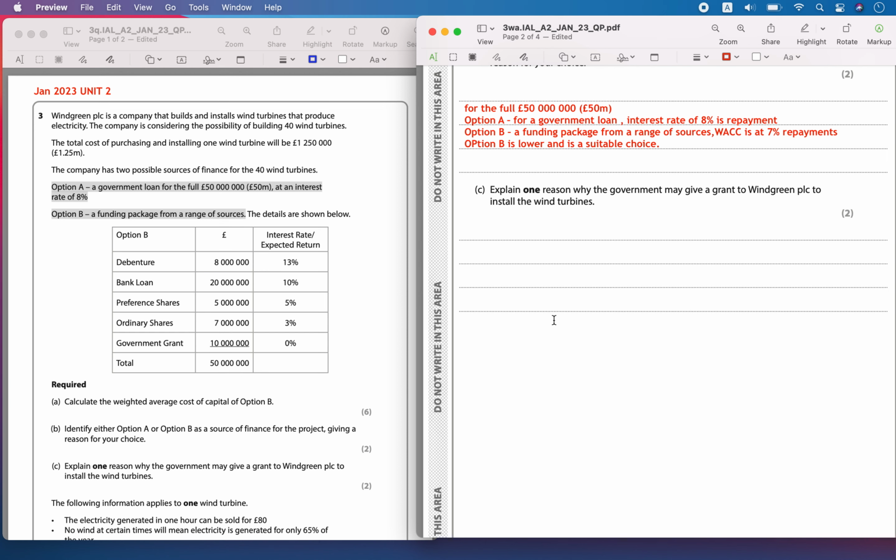Now the next one is part C. Explain one reason why the government may give a grant to Wind Green PLC to install the wind turbines. A grant by the government is usually given to encourage some industry.